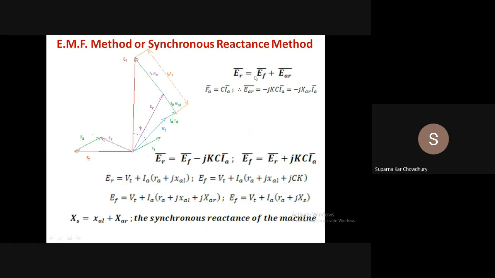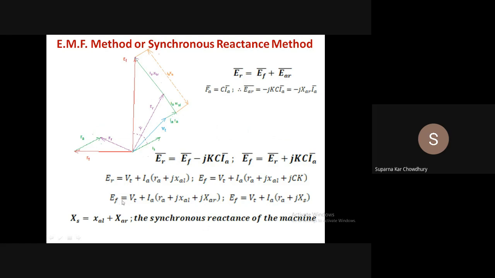So ER is equal to EF plus EAR. So ER is equal to EF minus jXAIA from here. So EF is equal to, change the side, ER plus jXAIA.